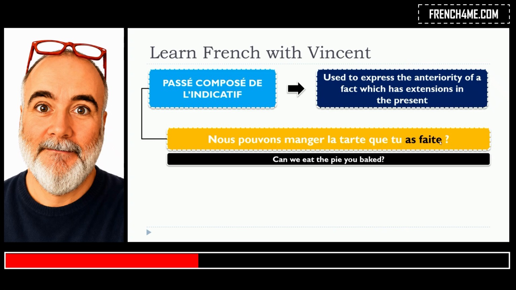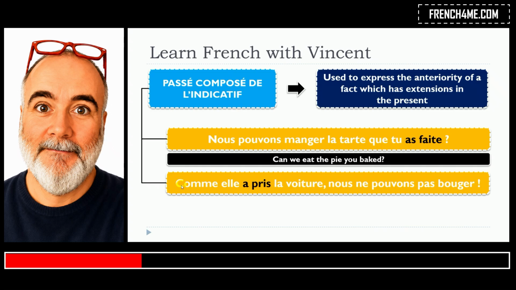So it's the verb faire in that case, constructed with the auxiliary avoir. And here it's the present form. Nous pouvons. So this is the anteriority event, or the anterior event. So tu as fait la tarte, and then the extension in the present, nous pouvons manger. Nous pouvons manger la tarte que tu as faite.